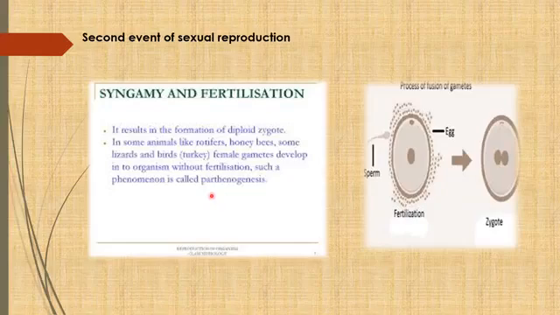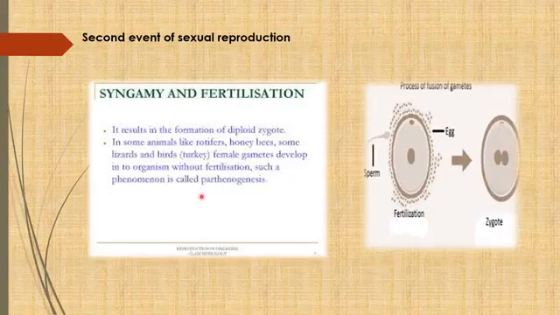or males. Again I repeat, this is very important for your board exam also. What I have told you is that in honeybees fertilization also takes place. So the fertilized egg, or you can say zygote, gives rise to queens and workers, right? But the unfertilized egg develops into drones, or you can say males. So this is a unique thing that we see in honeybees.